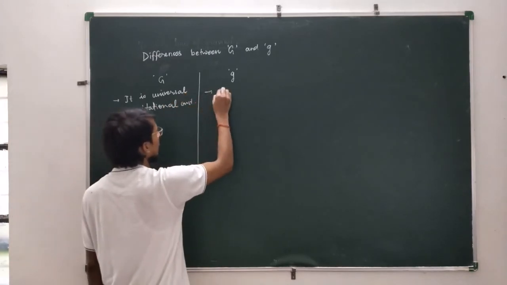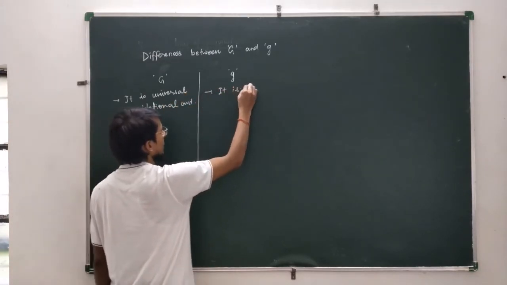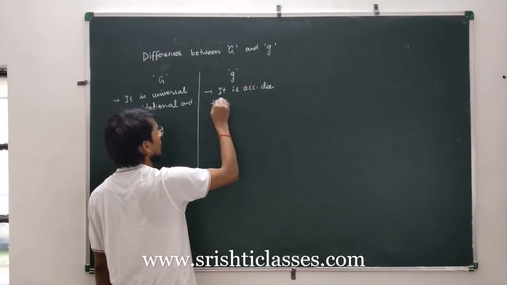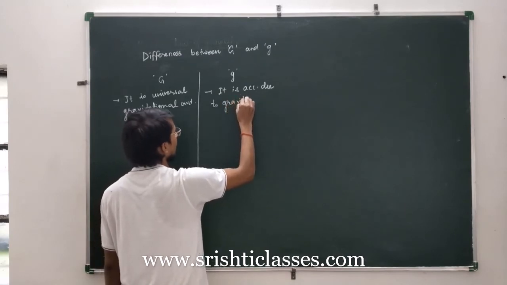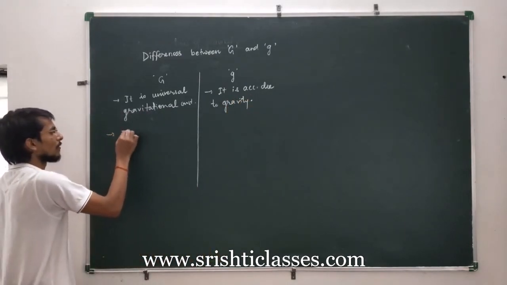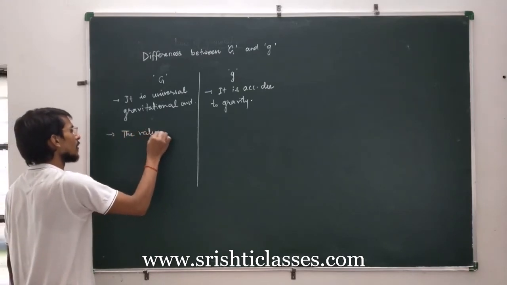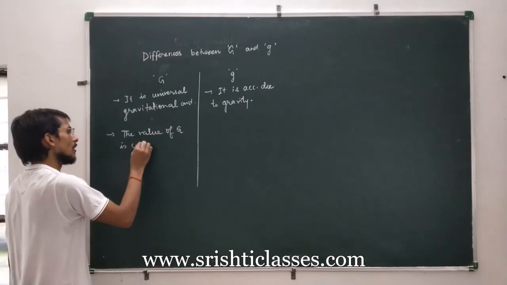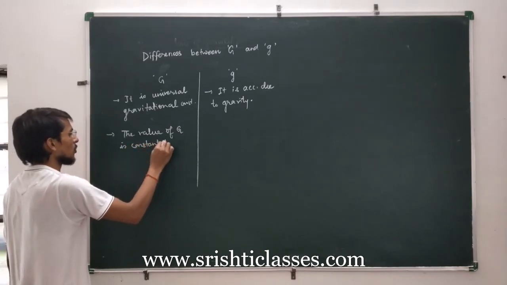Small g is the acceleration due to gravity. The value of G is constant throughout the universe.